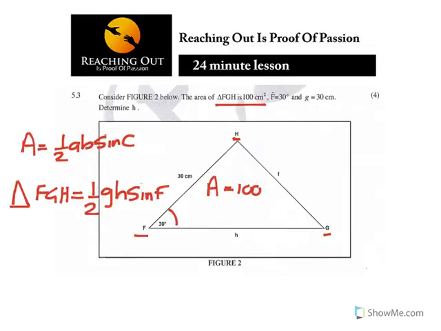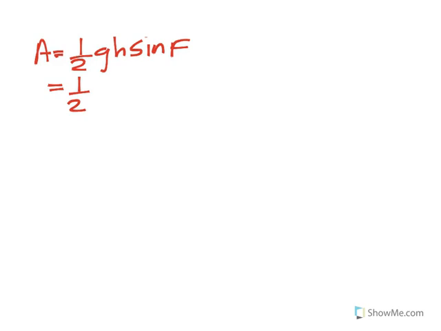So if I write that, area is equal to 1 over 2 gh sine f, which is equal to 1 over 2, and remember our g that they gave us is 30, times 30 times h, and our f is 30, so sine 30.